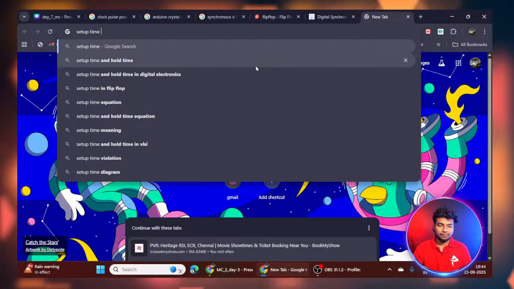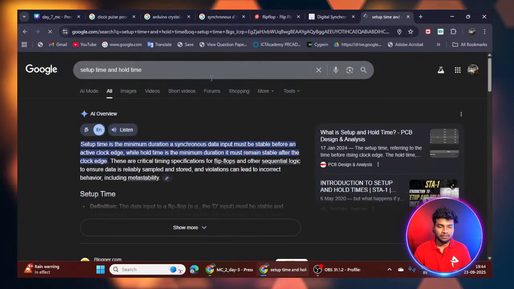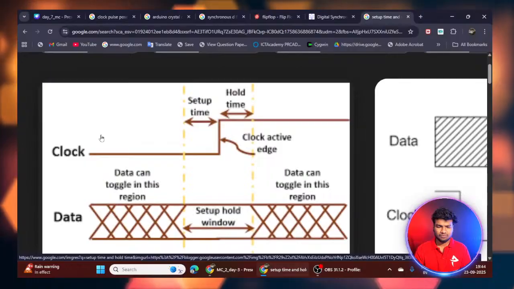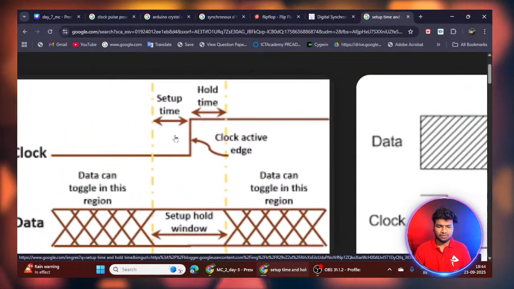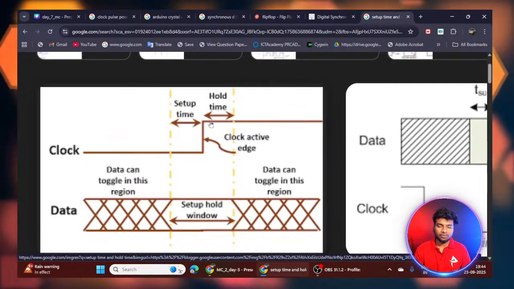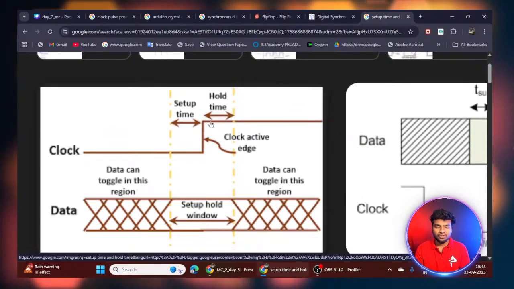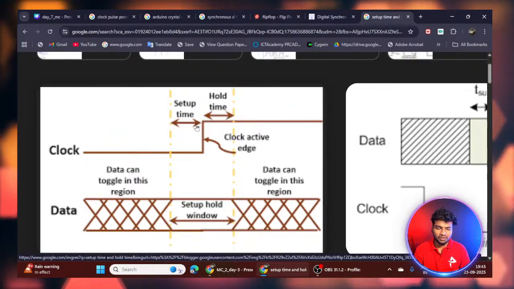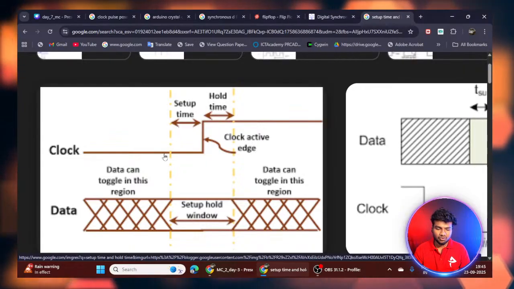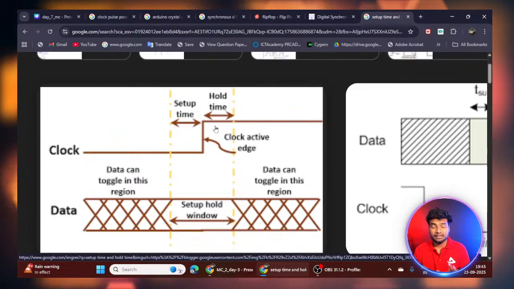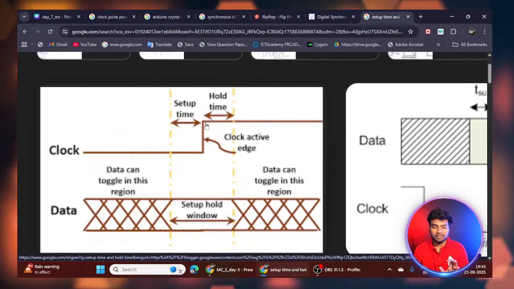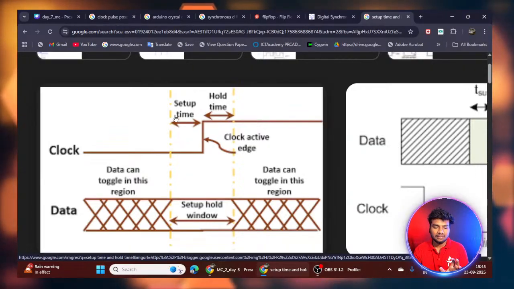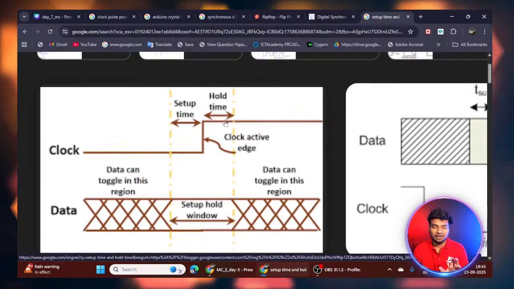So there are two timings in clocks, setup time and hold time. I think it's visible for you. If you are following positive edge triggering, this is one positive edge. Before the positive edge, you can see here the setup time. It is 0 here and then there's a transition of 0 to 1, so this is a positive edge. The time before the positive edge is called setup time. After the positive edge, some time is called hold time.